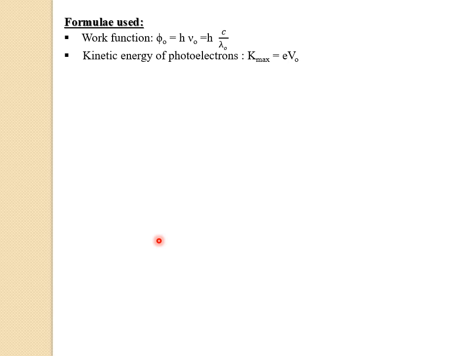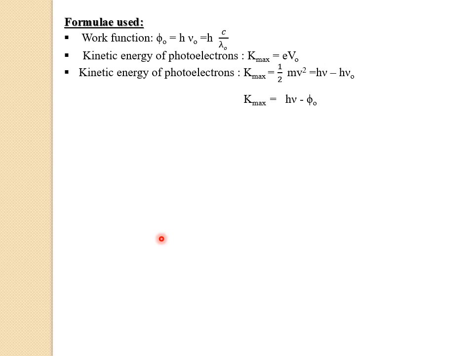Now let us see the third formula. The kinetic energy of photoelectrons in terms of frequency can be calculated using the formula K max equals 1 by 2 m v square, which equals h nu minus h nu naught. Further, this formula can be written as K max equals h nu minus phi naught, where h nu naught can be written as phi naught.